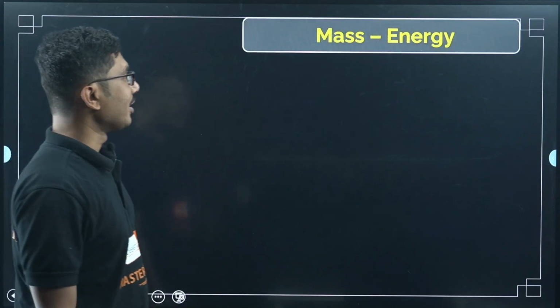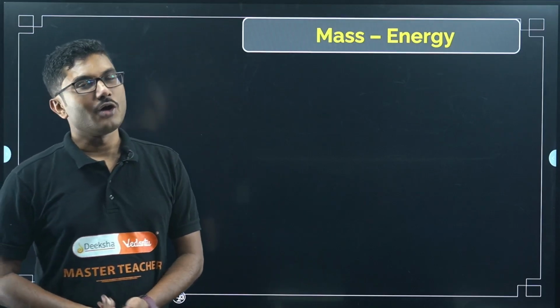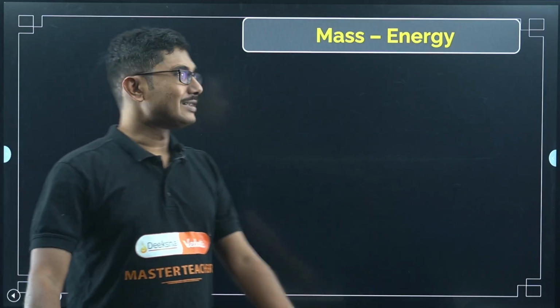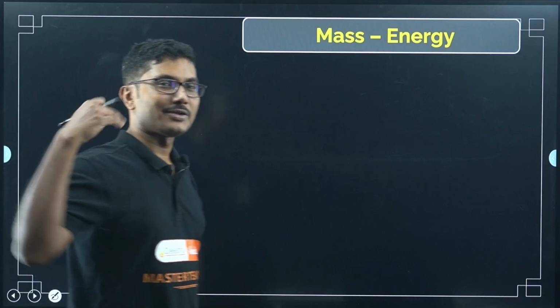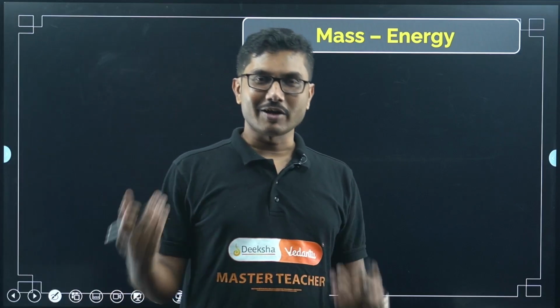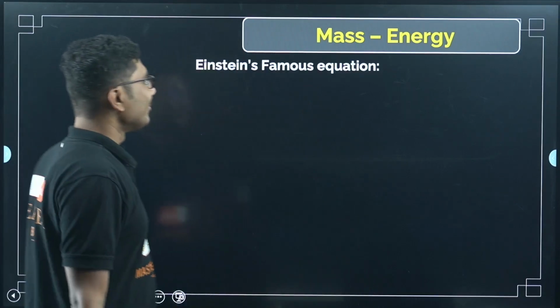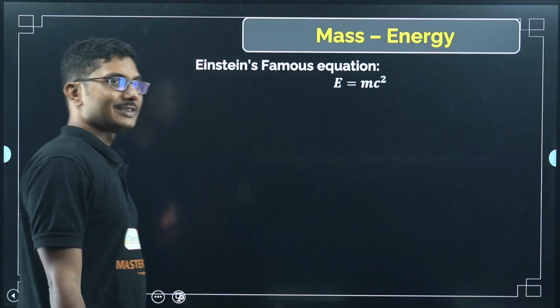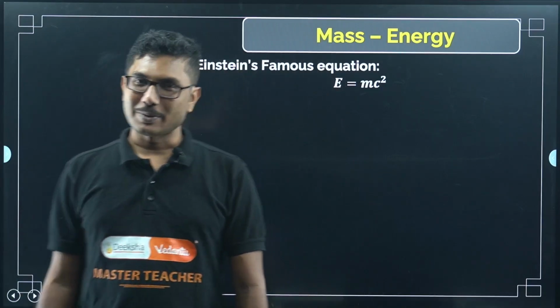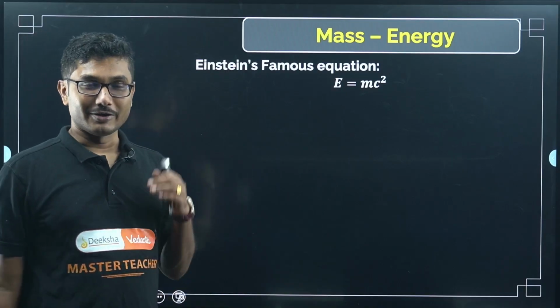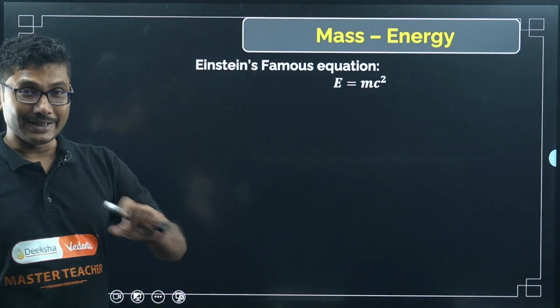Now let's move on. Mass and energy relation. We already learned about this in our previous classes, from general science and general knowledge books. We know Einstein's famous equation, E equals mc square, right? I am not going to discuss much about it. So what is the meaning of this?